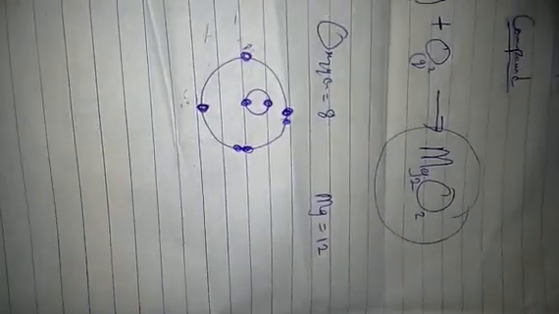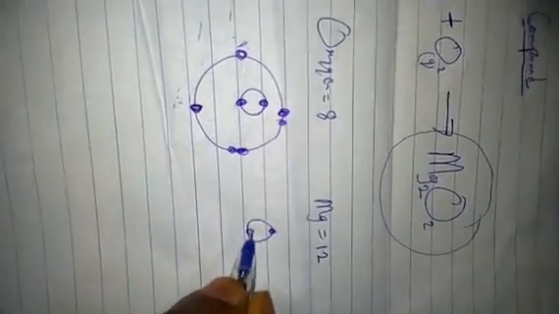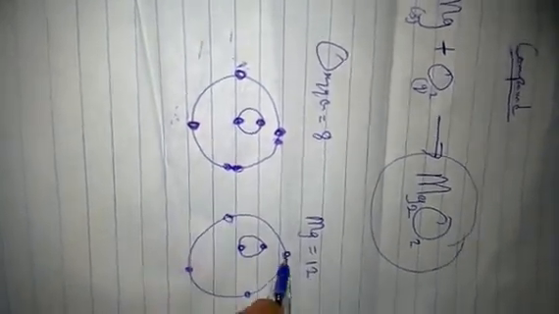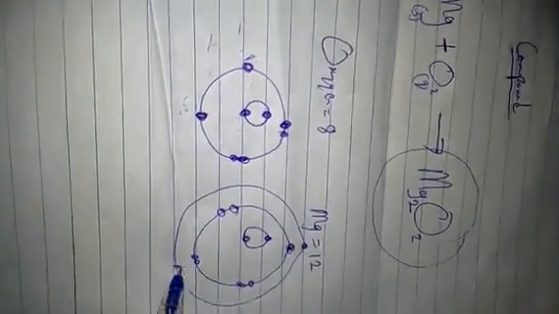Let's draw the atomic structure for magnesium. So we start with 2 electrons. The next will occupy 8: 1, 2, 3, 4, 5, 6, 7, 8. So that is 10. Now the next will remain 2: 1, 2. Is that not 12?